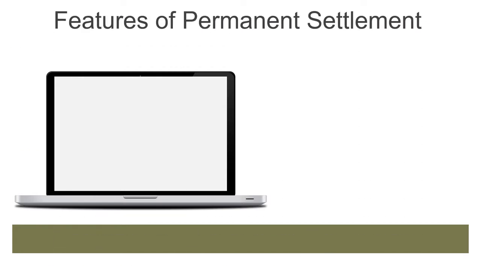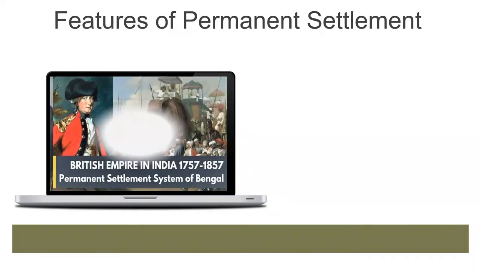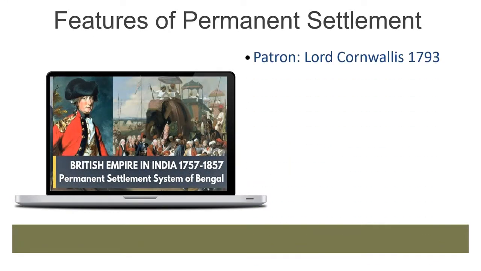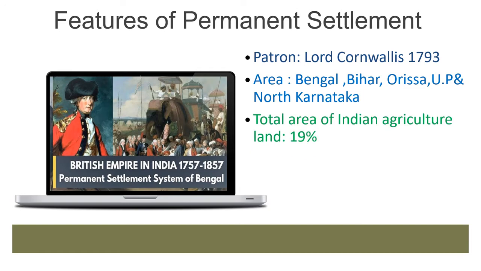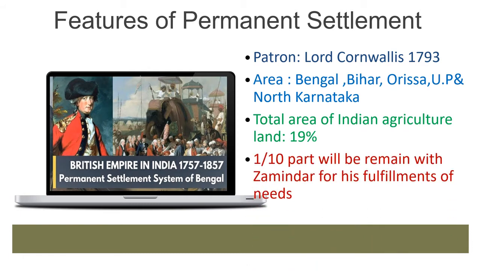Features of the permanent settlement system. First, it was started by Lord Cornwallis in 1793. It was majorly practiced in areas like Bengal, Bihar, Orissa, Uttar Pradesh and North Karnataka. The total area of Indian agricultural land occupied under permanent settlement was 19%. One-tenth part would remain with the zamindar for the fulfillment of his needs.